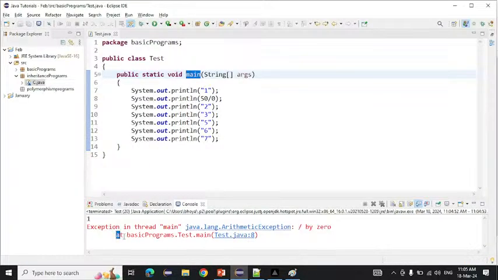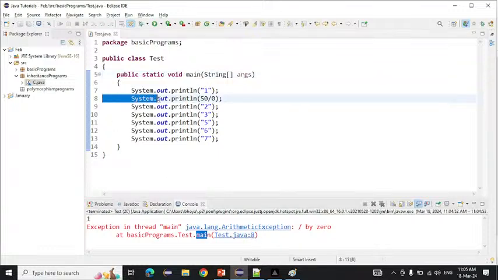So see here, basic program is my package name, Test is my class name, main is my method name. On which line are we getting the exception? On the 8th line. See here, on the 8th line we are getting the exception, and all those things will be present in the stack trace. All of this I'm telling is internal. So if an exception comes, how the exception is shown on the console, these are all internal things.